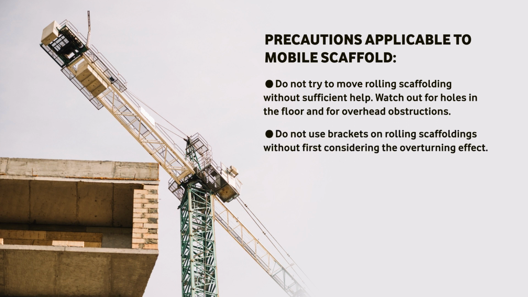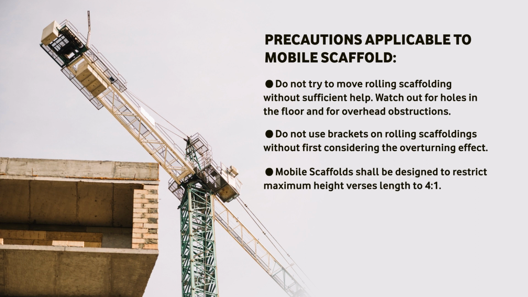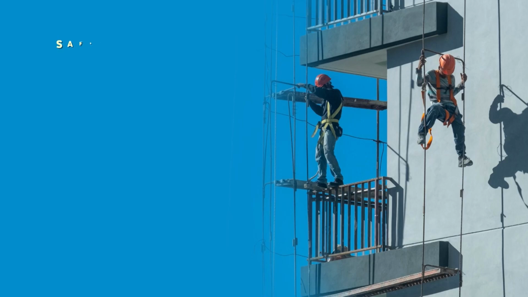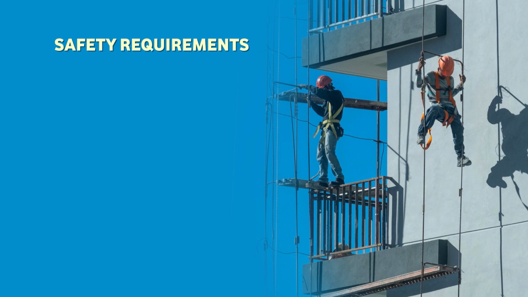Do not use brackets on rolling scaffold without first considering the overturning effect. Mobile scaffolding shall be designed to restrict maximum height versus length to 4:1. Let us discuss the important and last point, that is safety requirements.